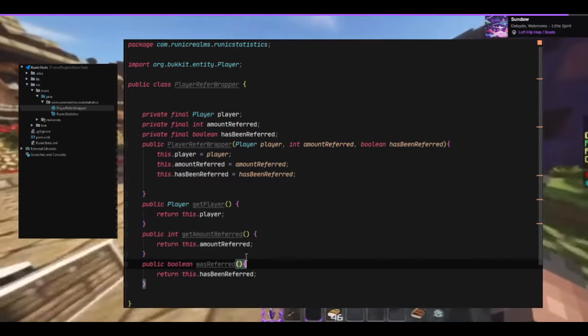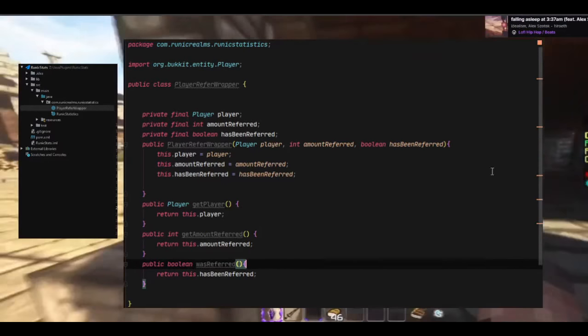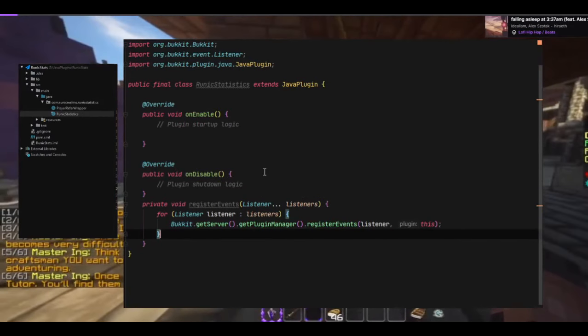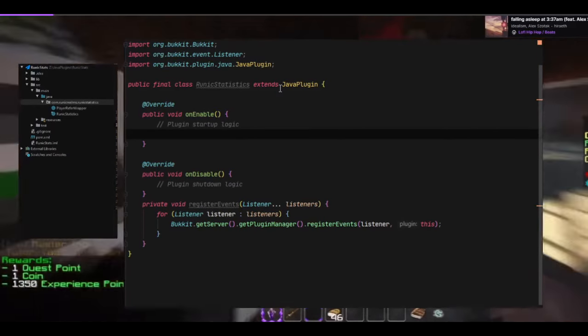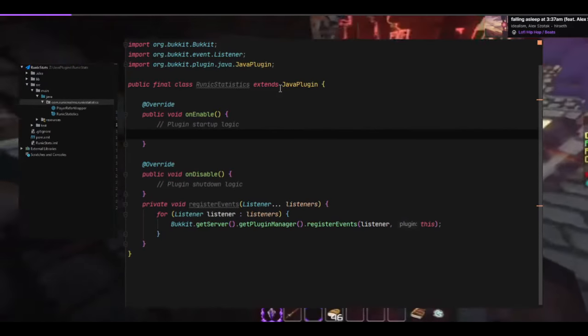There we go. I'll change it to that so it's easier to differentiate between the variable and the actual thing. And over here, I think I'm actually going to create an onJoin event, so we're going to create a dummy object, a player join event.